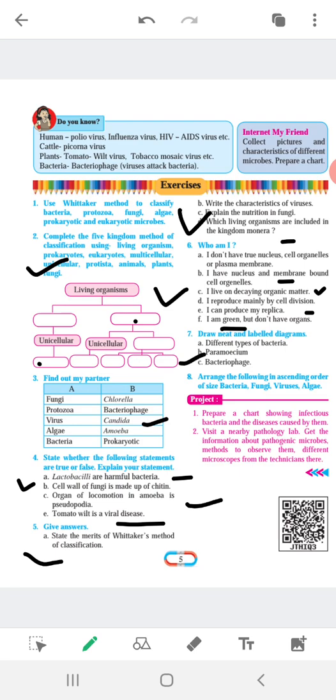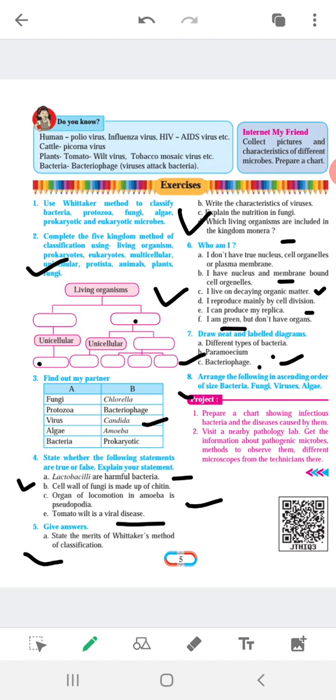Draw neat and labeled diagrams. Okay, this diagram is also in your textbook, but they don't have the labels on it. So I will send a PDF file which has this diagram with labeling. Types of bacteria: I will send the coccus bacteria, the spirillum, the vibrio bacteria which is comma shaped, then the paramecium diagram you have, then the bacteriophage diagram I will send by PDF file.